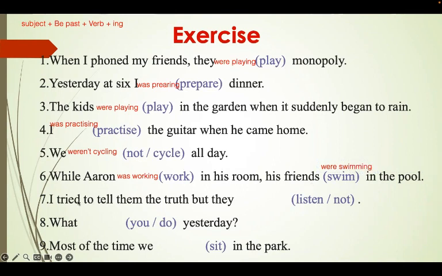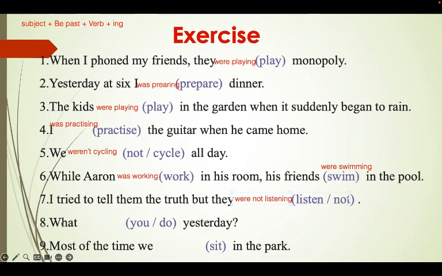Very good. 7, I try to tell them the truth, but they, also here, pay attention, we have a negative statement. We have not, so pay attention, okay, negative statement. They were not, and then put the verb listen, and put ing, they were not listening.